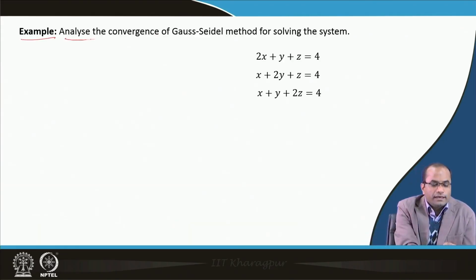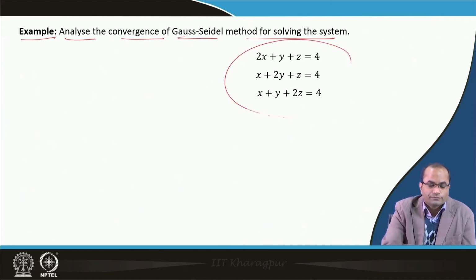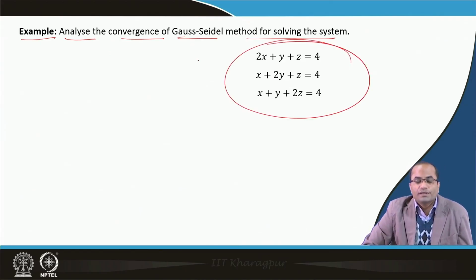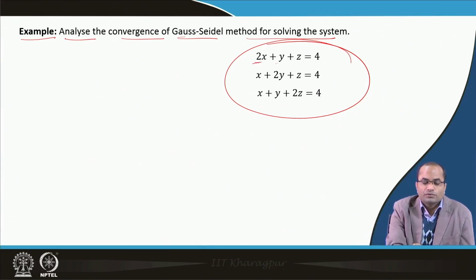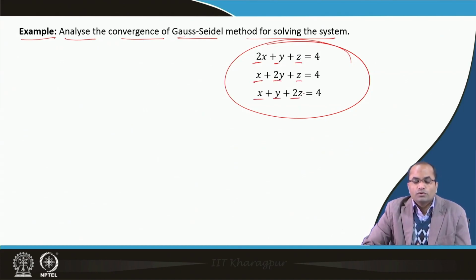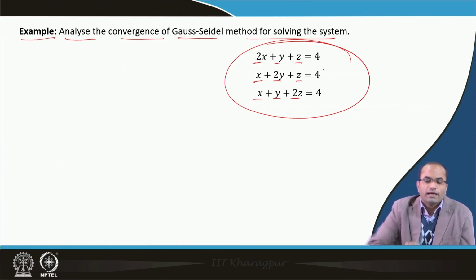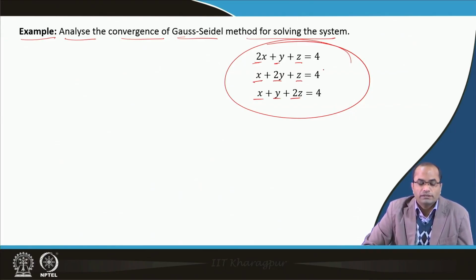Now, here we analyze the convergence of the Gauss-Seidel method for solving this system of equations. If we take a look at this system, the coefficient matrix is 2 1 1, then 1 2 1, and 1 1 2. It is not diagonally dominant, neither by rows nor by columns. So, we do not have diagonal dominance here.